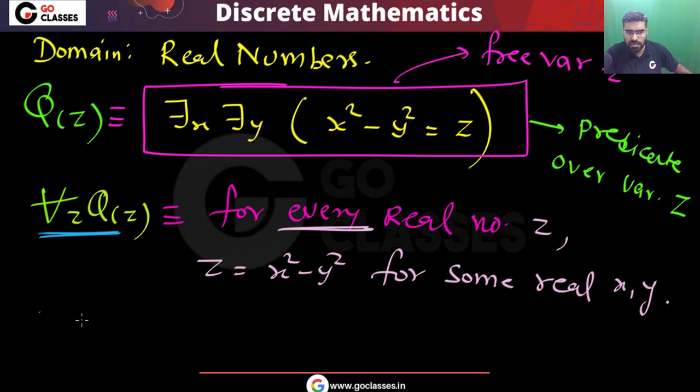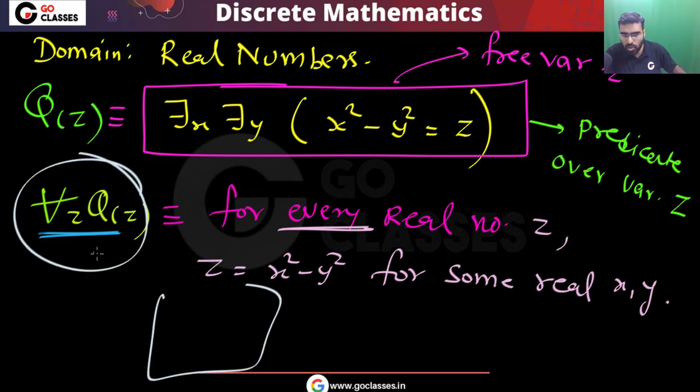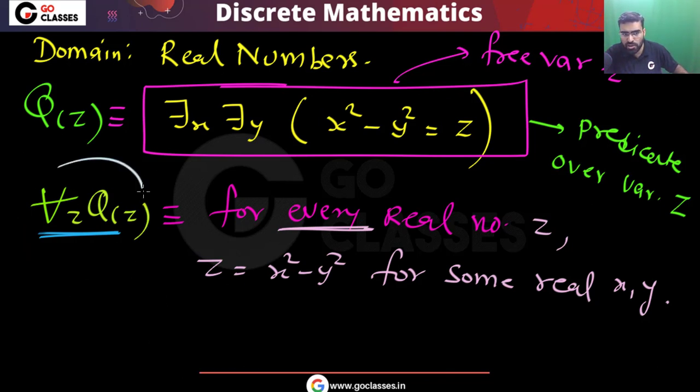Is this true? Pause the video, think about it. Write your answer in the comments, then continue and watch the solution.